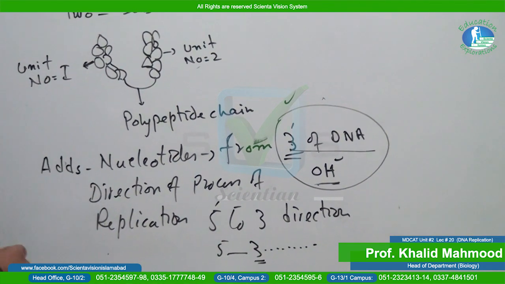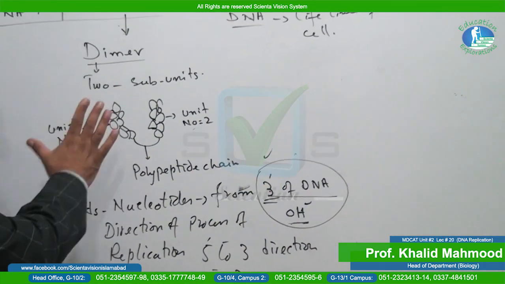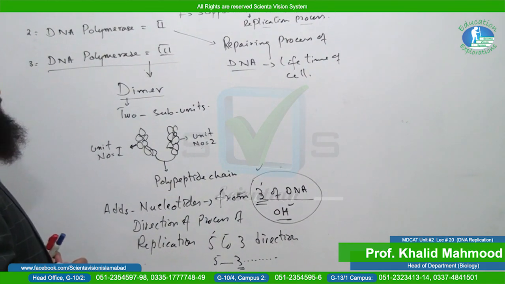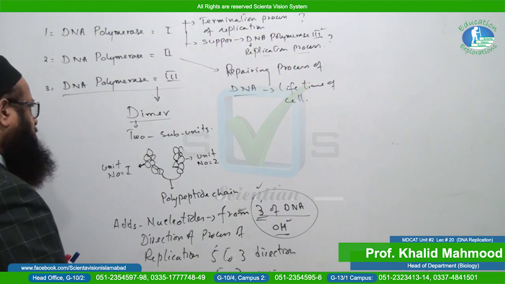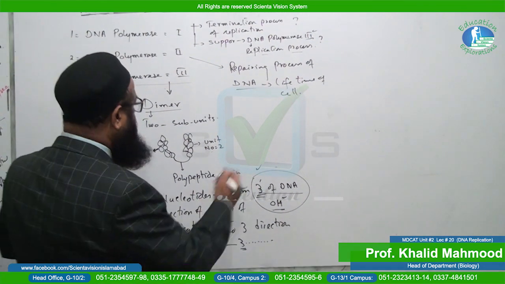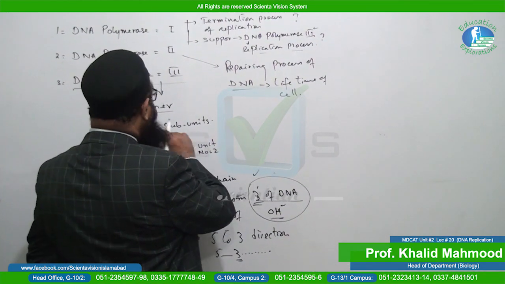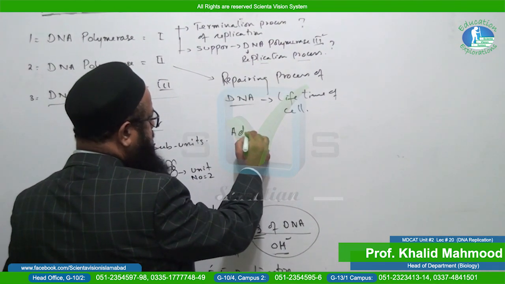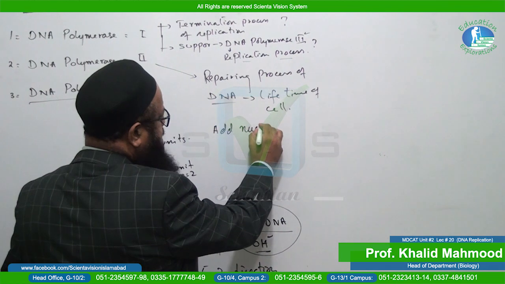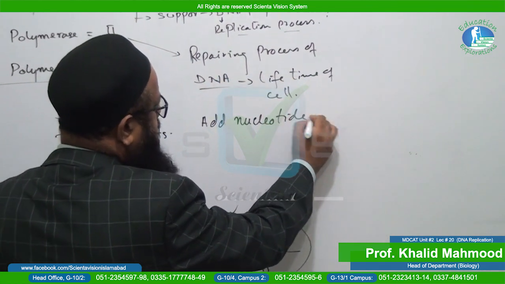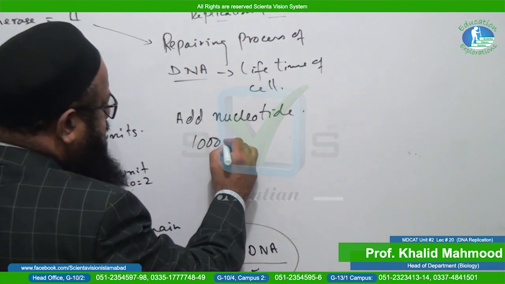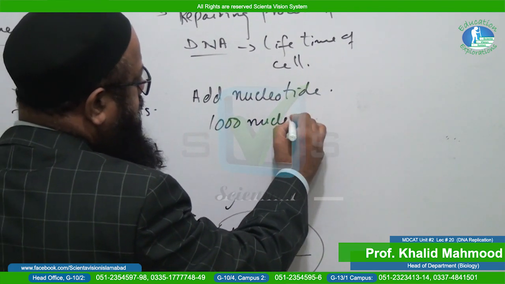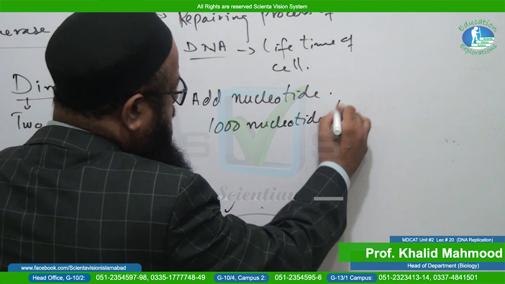Now we will see the rate of replication, meaning how much time it takes to add nucleotides to make a complementary strand. In general you must know that DNA polymerase 3 can add nucleotides at the rate of 1000 nucleotides per second.